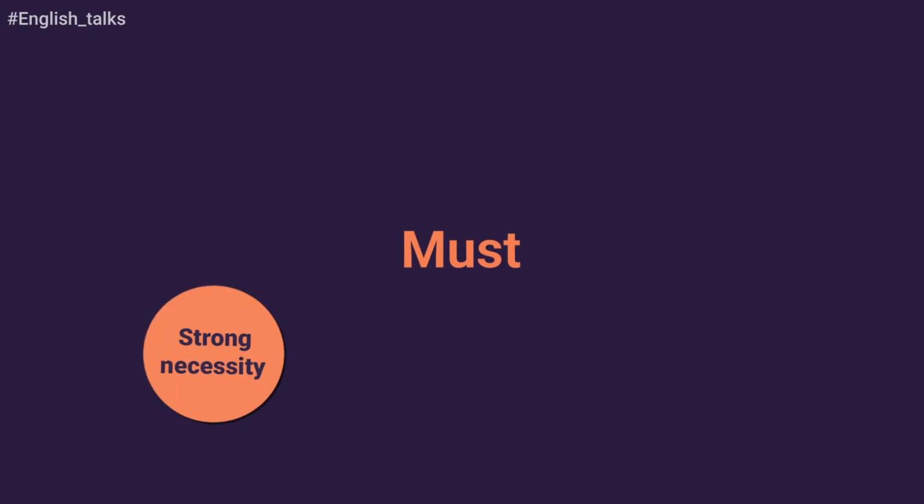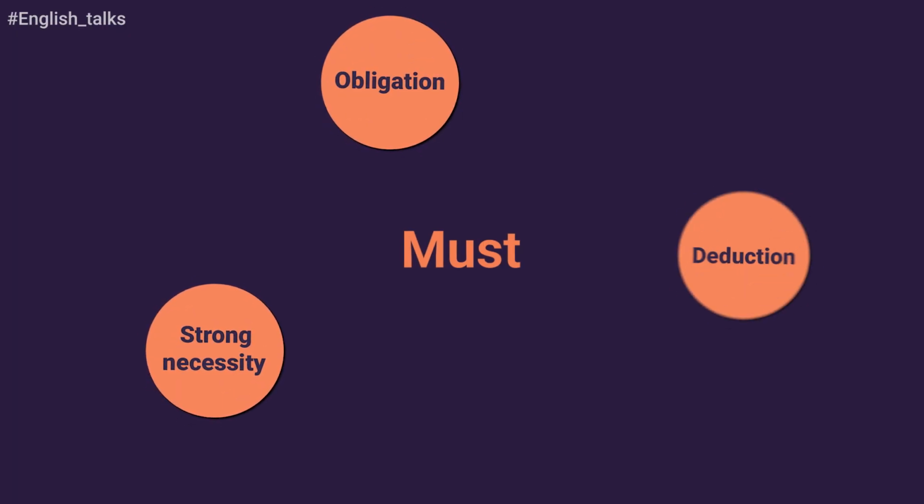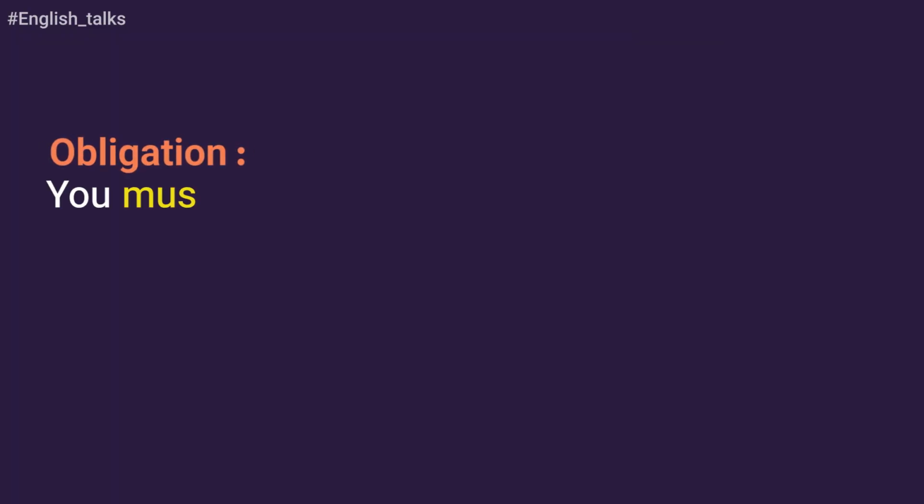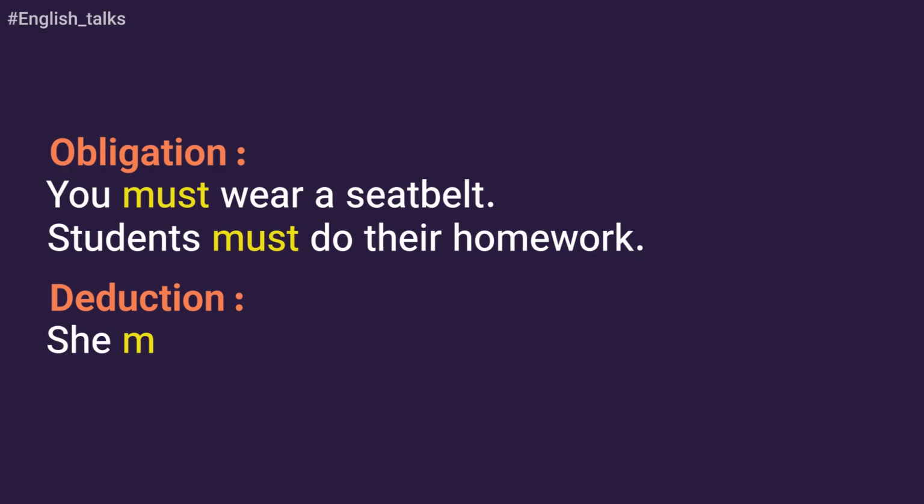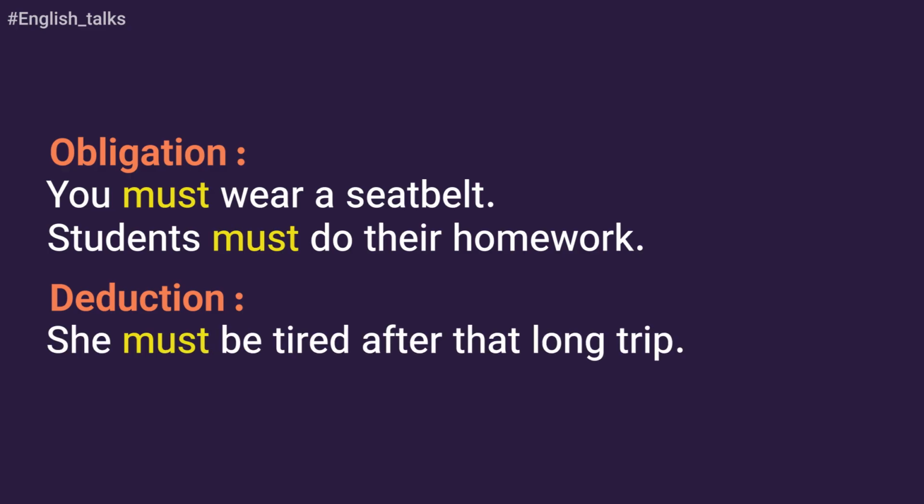Must for strong necessity, obligation, deduction. For obligation, for example, you must wear a seatbelt or students must do their homework. For deduction, it means something we believe is true. For example, she must be tired after the long trip. Now let's go for common mistakes.